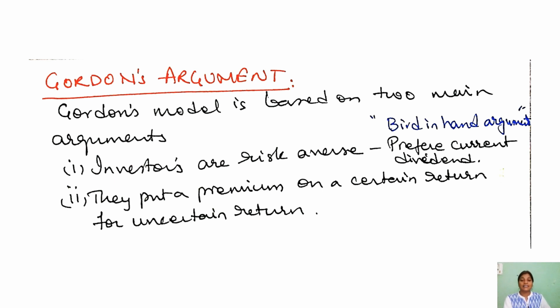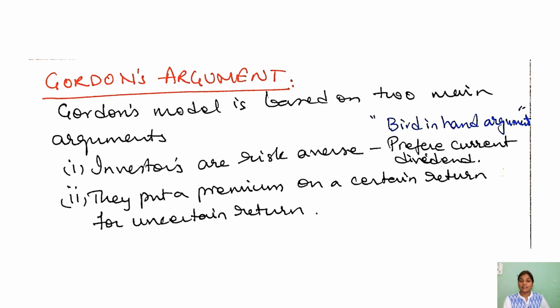The second point says that to attain a certain return from uncertainty, they have to pay a certain premium. A premium on a certain return has to be given for uncertain returns.